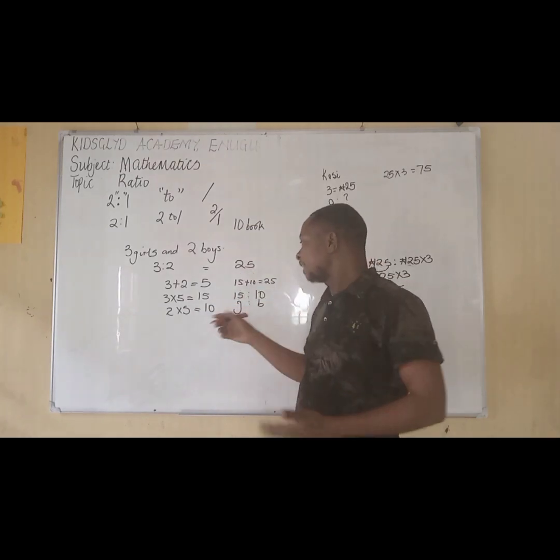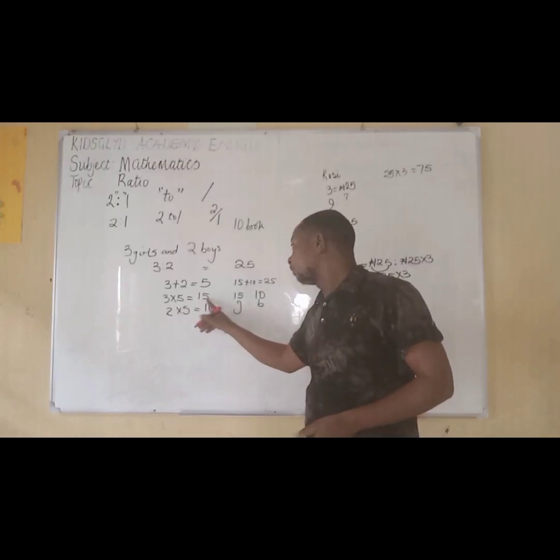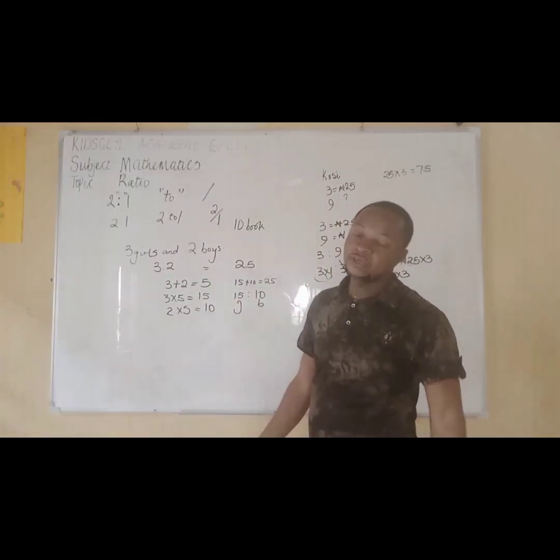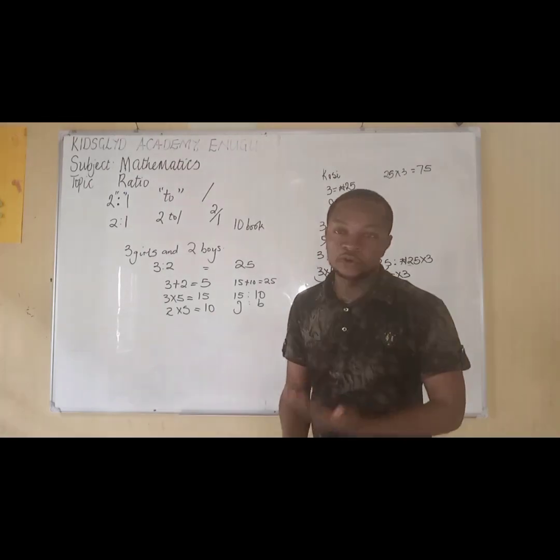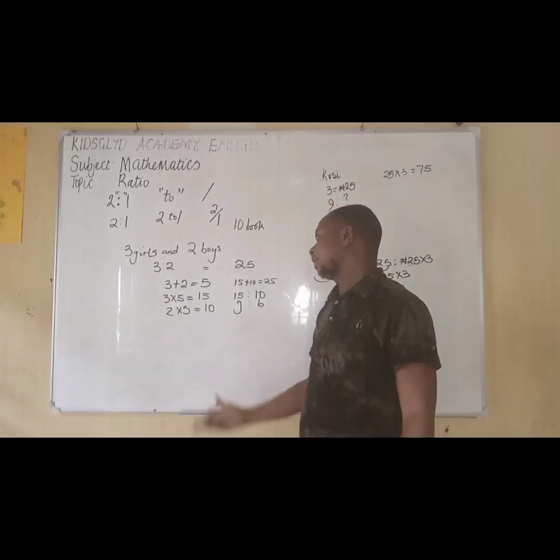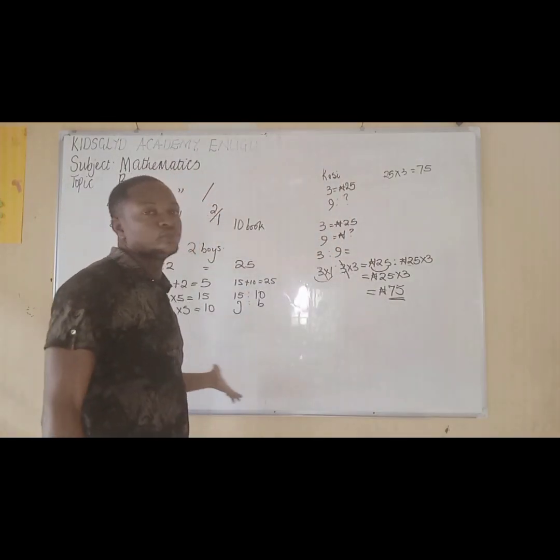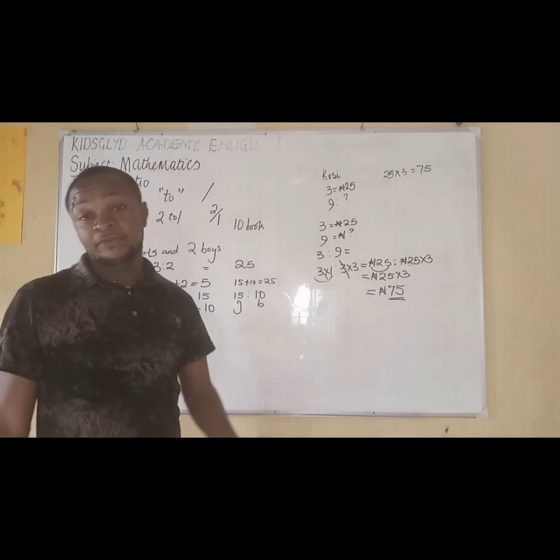So you see that the 10, if you share the 10 by 2, it will give us 5. If we share the 15 by 3, it will still give us 5. That is to show that no one cheats each other. All of them still have it at the same price. Like I said earlier, I know we all understand this perfectly. We can do it as we have seen. It is very, very simple.